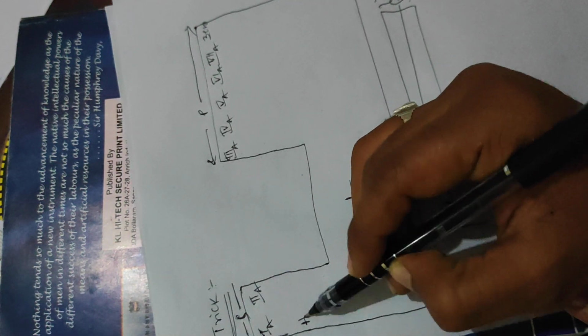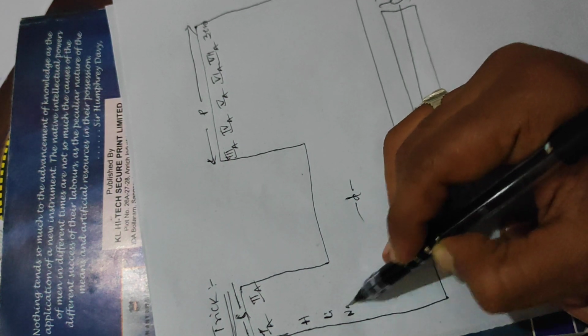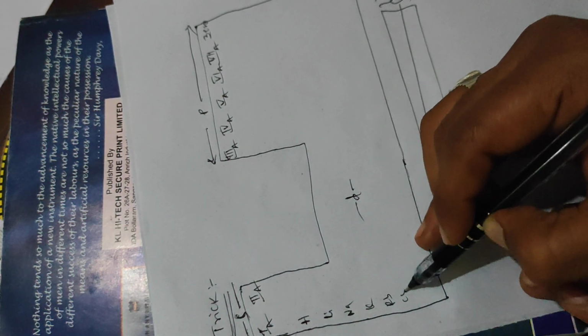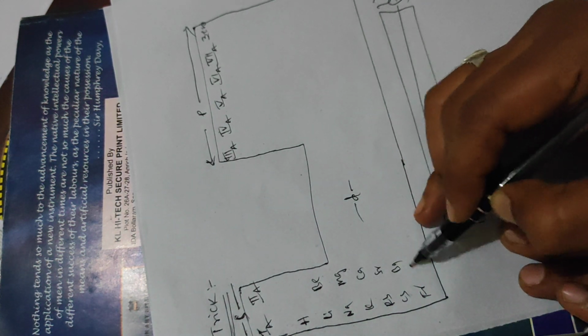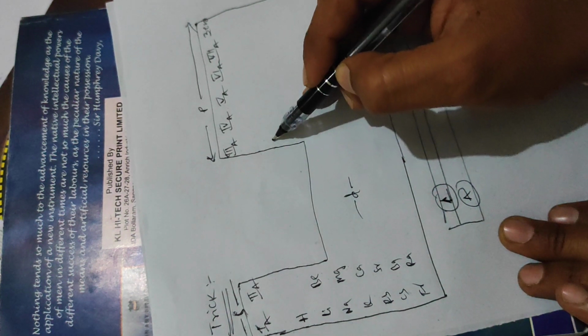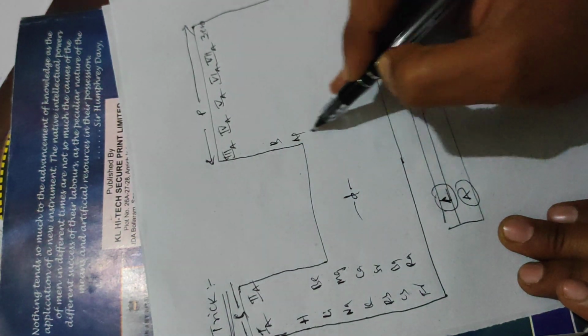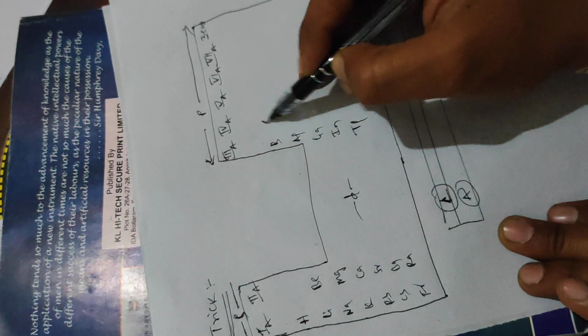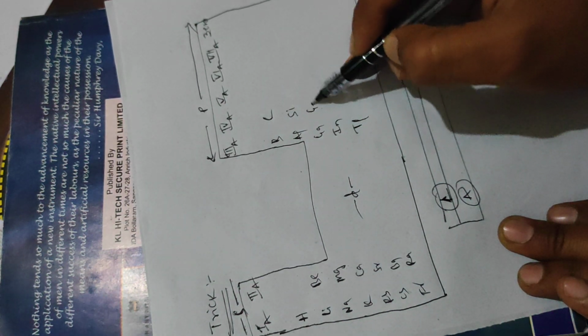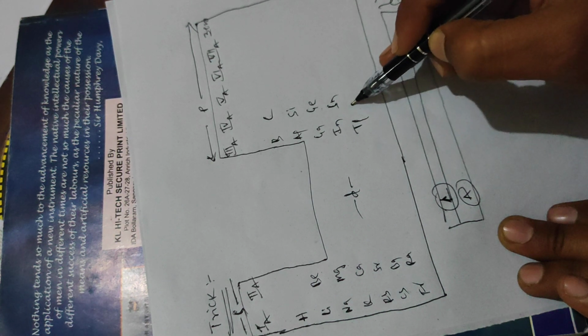First A group elements are hydrogen, lithium, sodium, potassium, rubidium, cesium, francium. Second A group: beryllium, magnesium, calcium, strontium, barium, radium. Third A: boron, aluminum, gallium, indium, thallium. Fourth A: carbon, silicon, germanium, tin, lead.